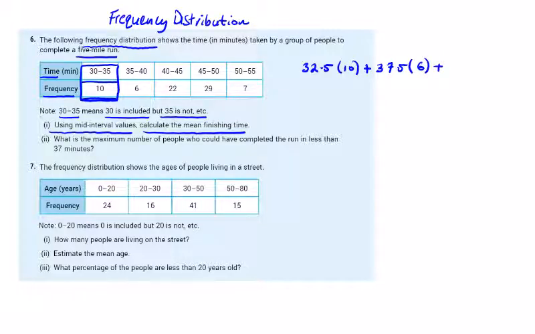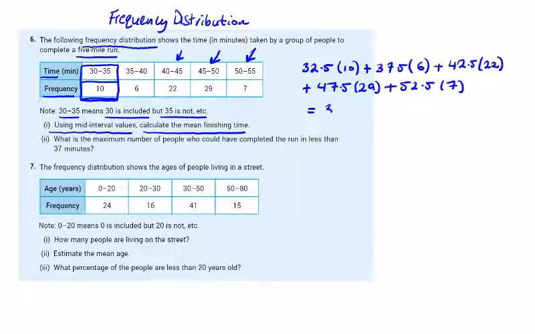We're going to take 42.5 as the mid-interval of 40 to 45, and we're going to multiply by 22. And we're going to take 47.5 to be the mid-interval of 45 to 50, and we're going to multiply that by 29. And then we're going to add 52.5 times 7 for the last one. And if we add all of these together, we are going to get 3230.